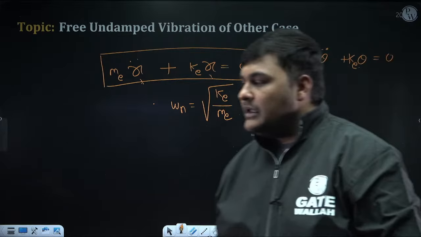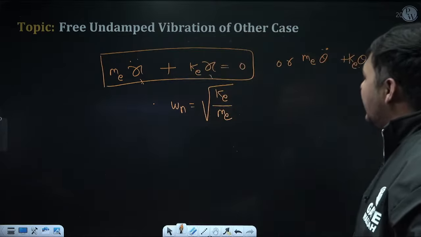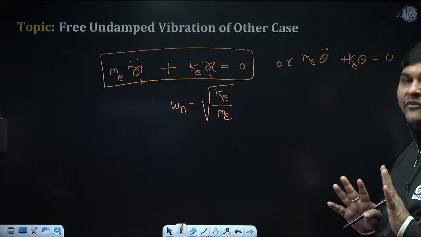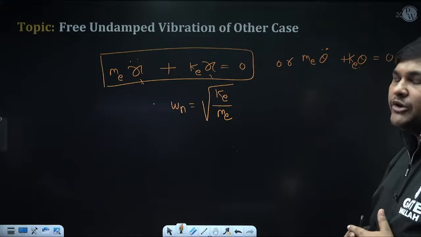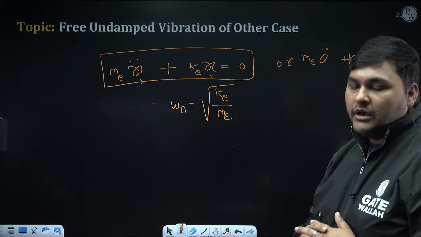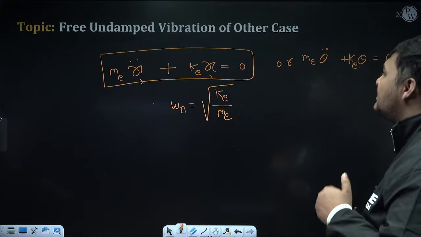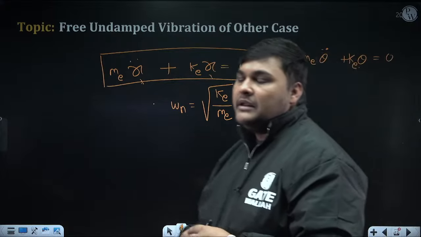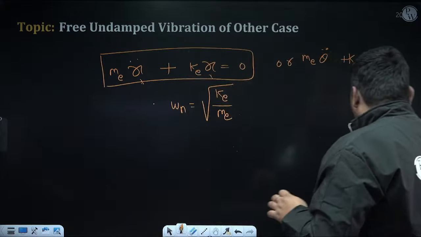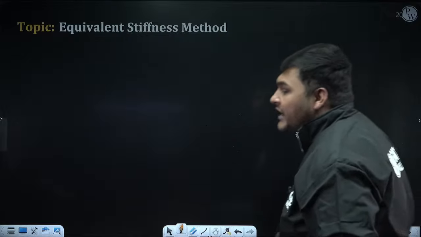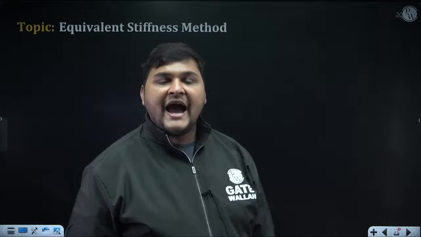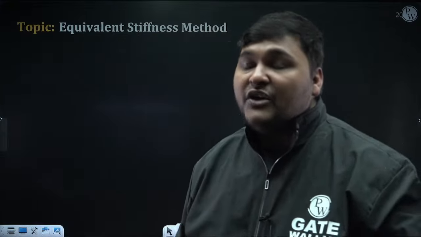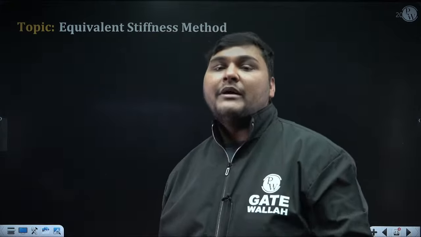But you will say, sir, to find k e and m e, because right now we have remembered only the general case where k is k and m is m, what about other cases? We need to do the derivation, but derivation is a little bit time consuming. So here I am discussing one method known as the equivalent stiffness method. By using it, I can calculate omega n even without deriving the equation of vibration.